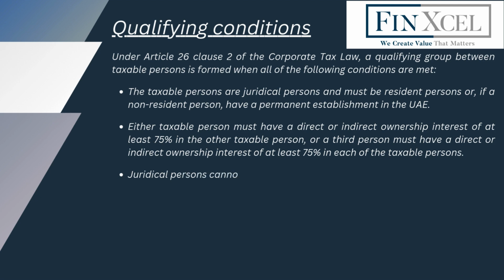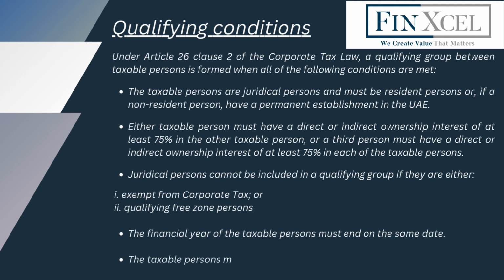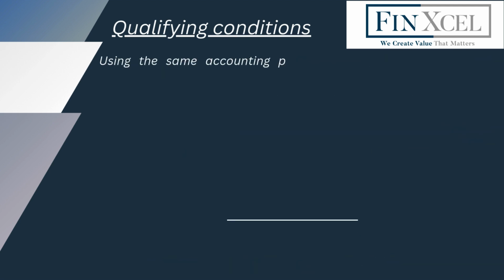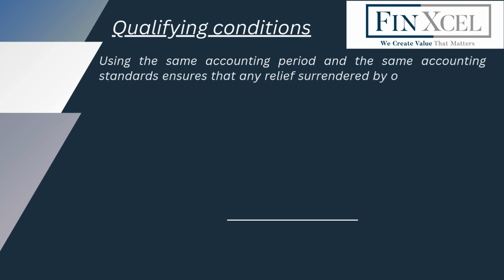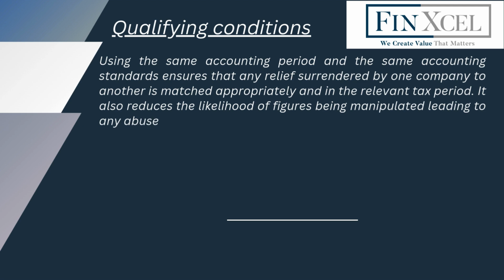Juridical persons cannot be included in a qualifying group if they are either exempt from corporate tax or qualifying free zone persons. The financial year of the taxable persons must end on the same date. The taxable persons must use the same accounting standards. Using the same accounting period and the same accounting standards ensures that any relief surrendered by one company to another is matched appropriately and in the relevant tax period. It also reduces the likelihood of figures being manipulated leading to any abuse of the relief.